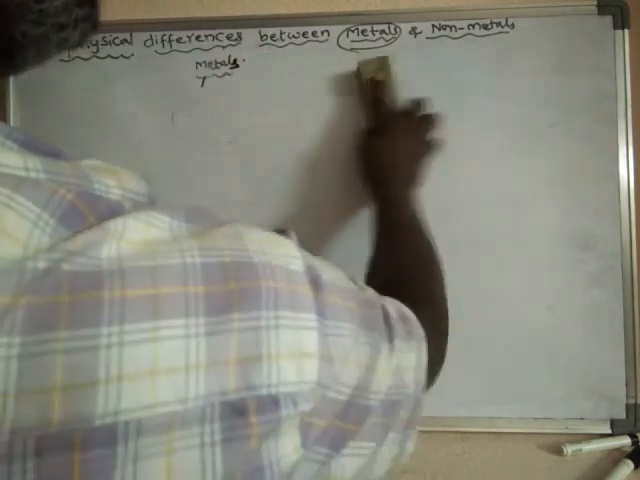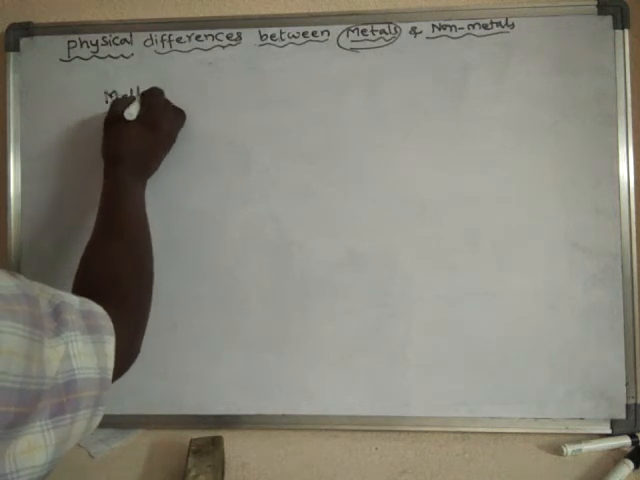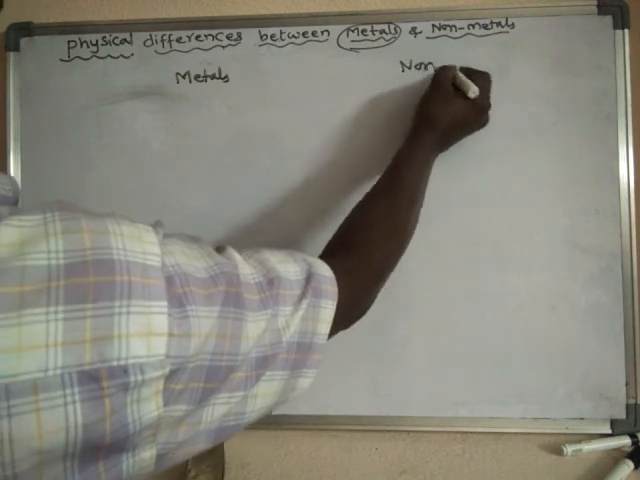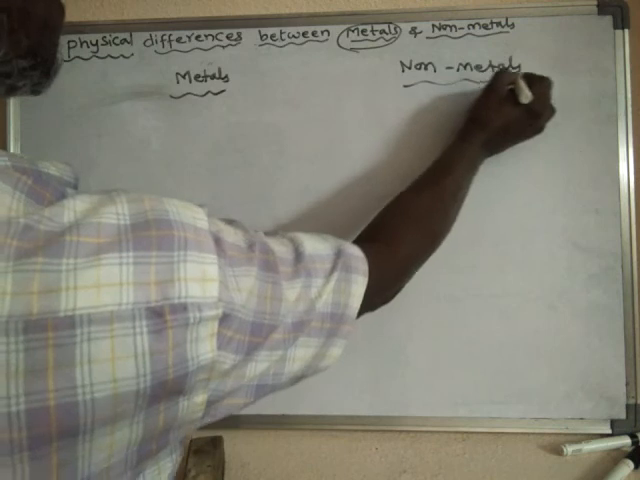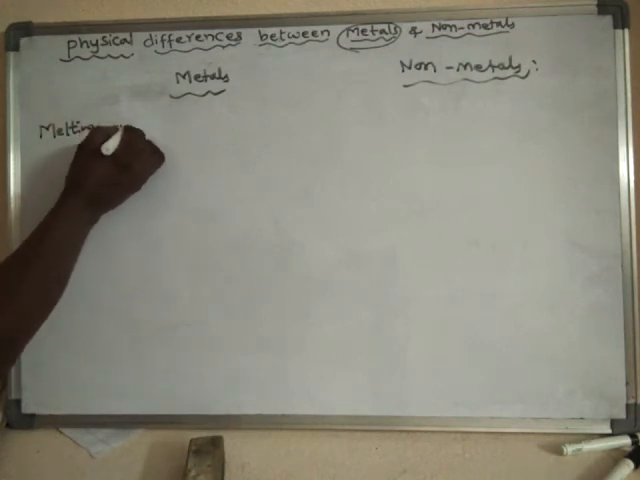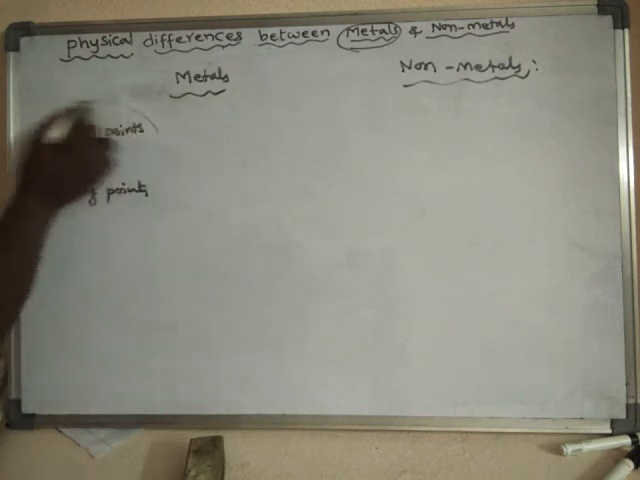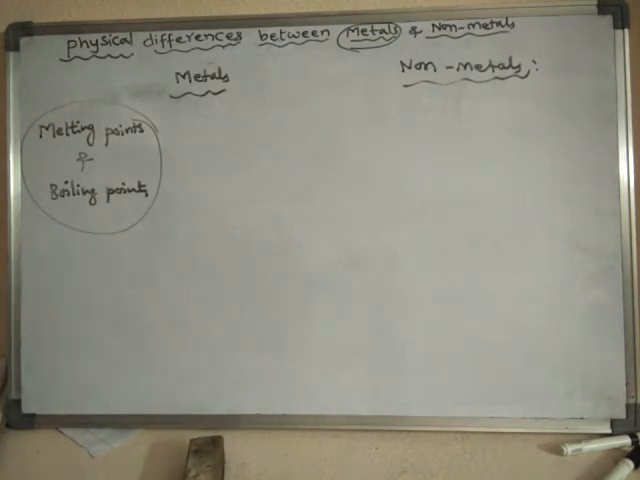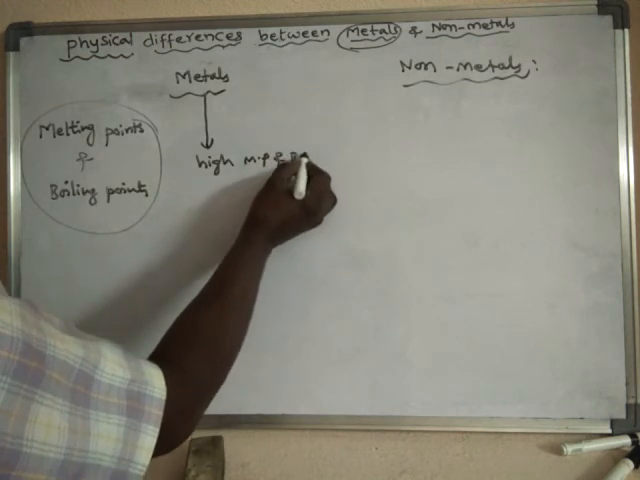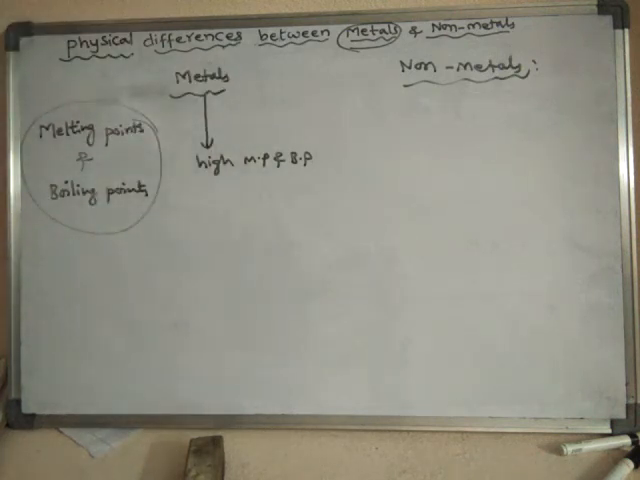Now, if you speak about the melting points and boiling points of metals and non-metals, metals generally have high melting points and boiling points, because in metals the packing is like that.